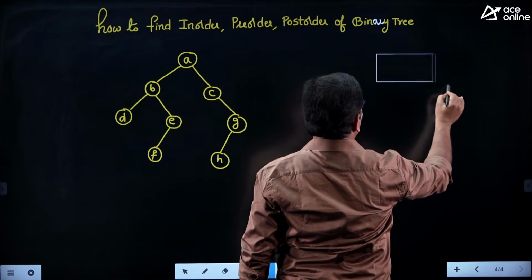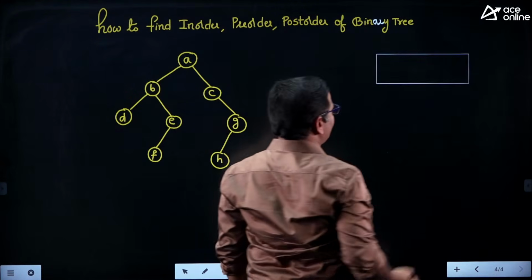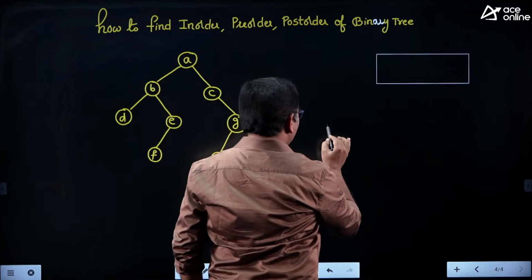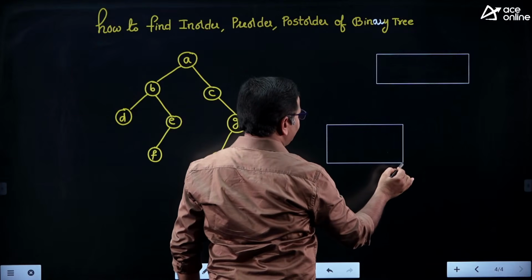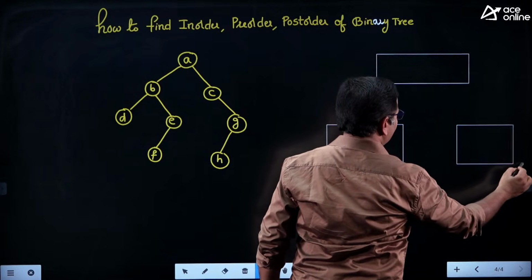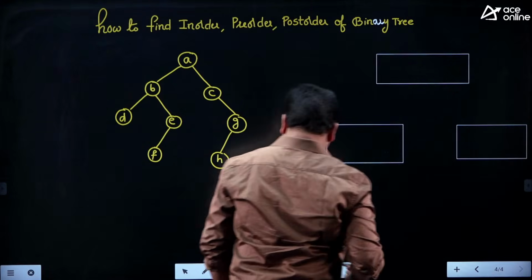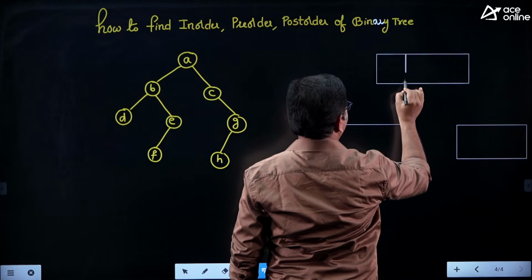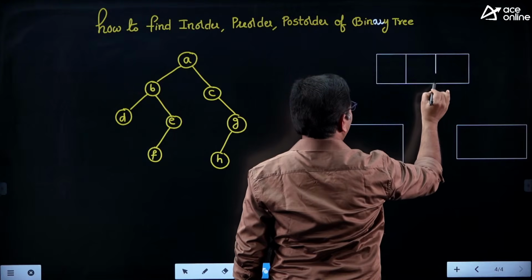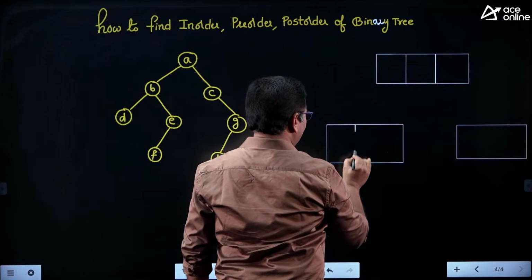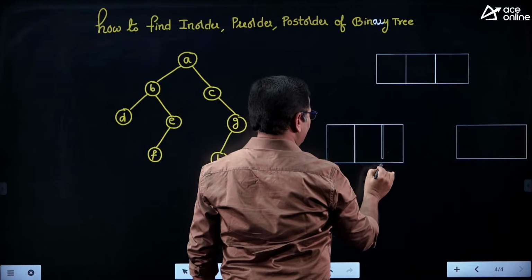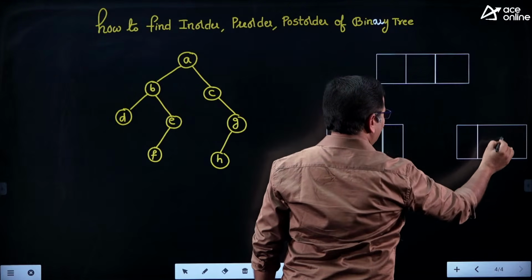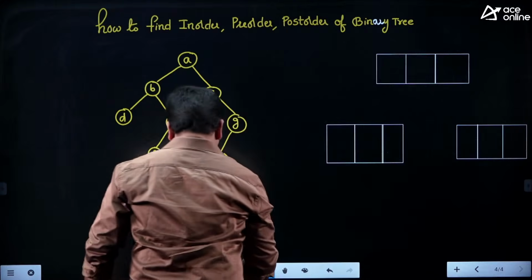For example, if I define one user defined data type, I am calling it simply box, and this user defined data type consists of 3 parts. Clear, friends?